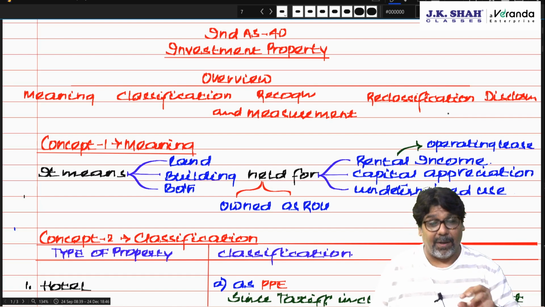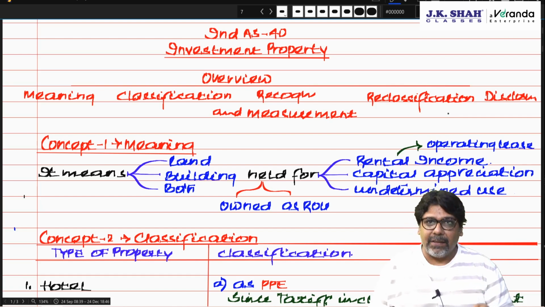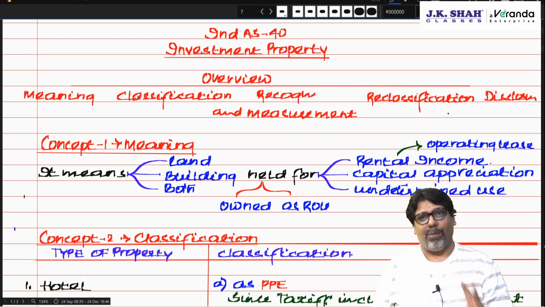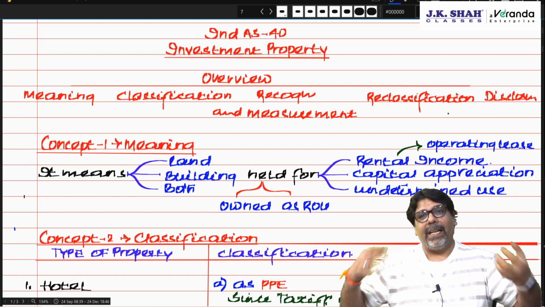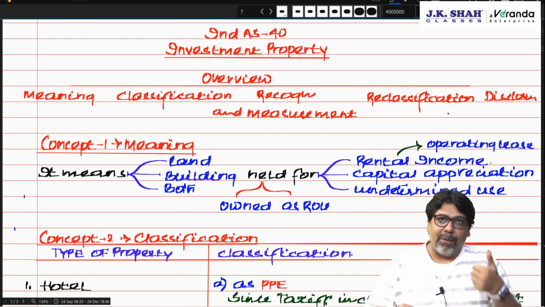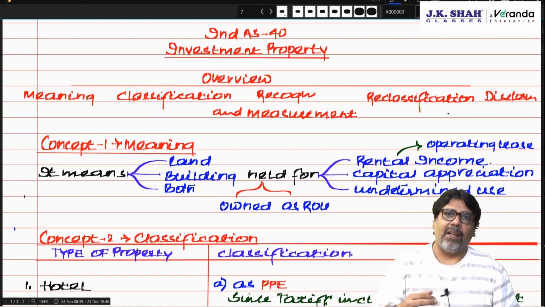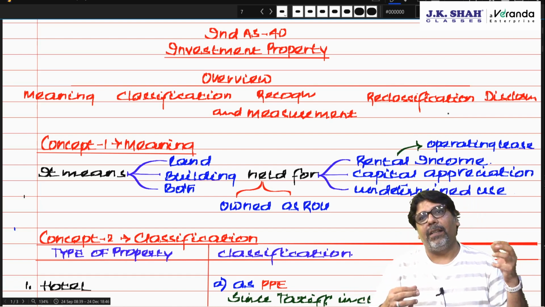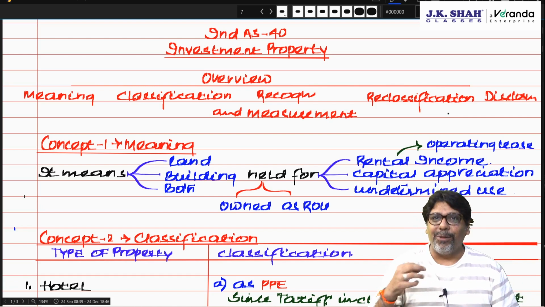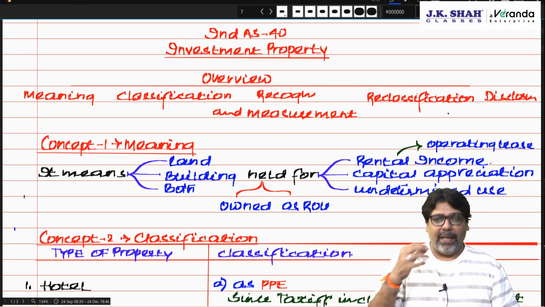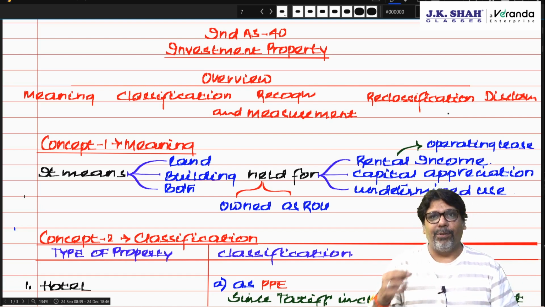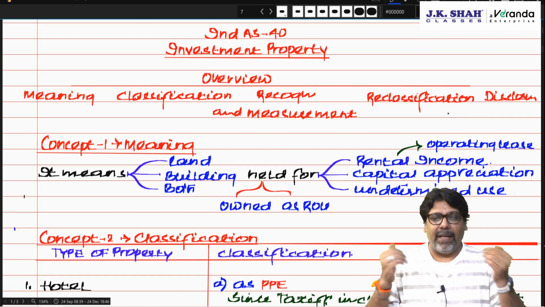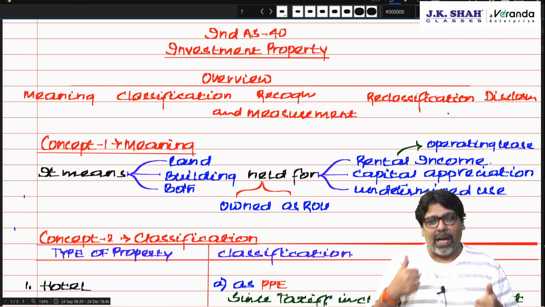What is investment property? It consists of only two things: land, building or both. From where did we get land and building? Either we own it or we have taken it on lease, which you used to call earlier finance lease. That means we have got the right to use. From the lessee's point of view, we have got it as ROU, right to use. So land and building, from where did we get it? Held as owned or ROU.